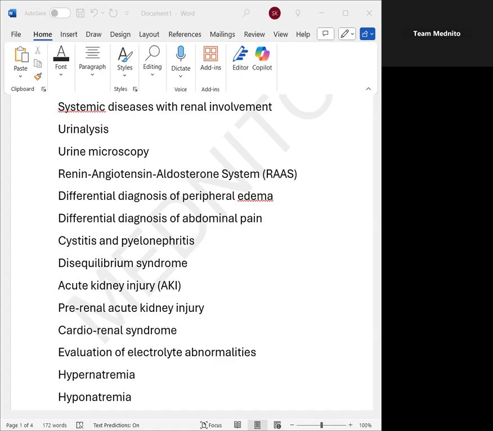Whenever I say cystitis and pyelonephritis, in the question, they will tell you or talk about hematuria. I want you to understand there are two types of hematuria: glomerular hematuria and non-glomerular hematuria. And when do you diagnose hematuria? In the questions, they will tell you clearly that on urine analysis, it is more than 3 RBCs per high power field. That is when you will have to diagnose hematuria.